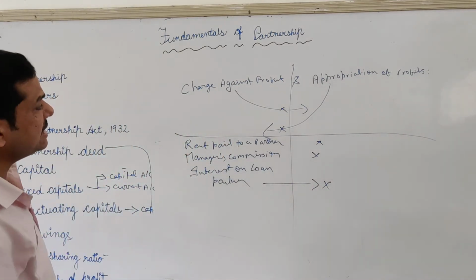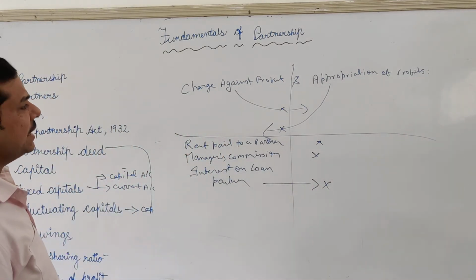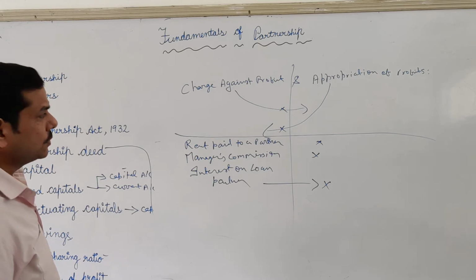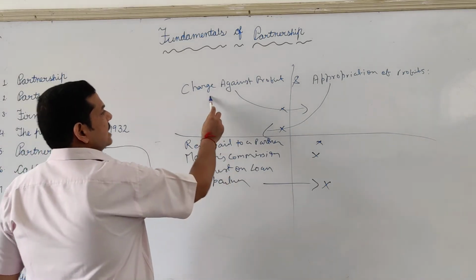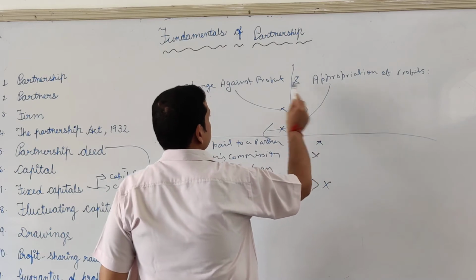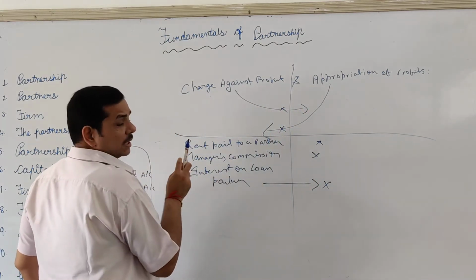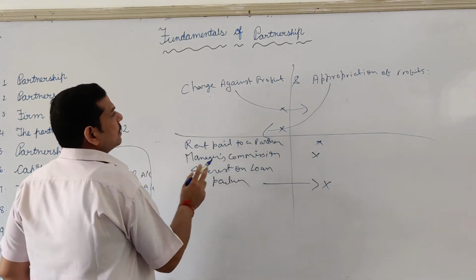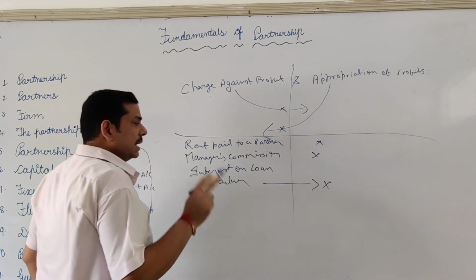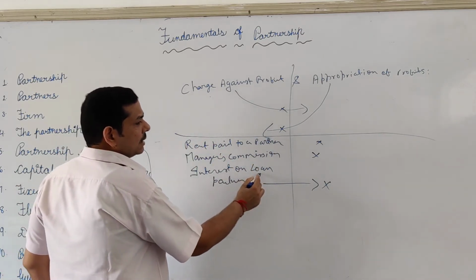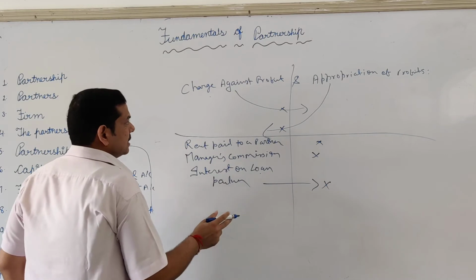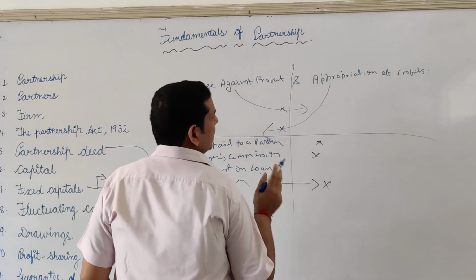So there are certain misleading items or terms which will definitely make you confused. So always remember charge against profit and appropriation of profit. Charge against profit means those items which will come to the debit of profit and loss account, whether they belong to the partner or to somebody else. Similarly, appropriation items will not come here.